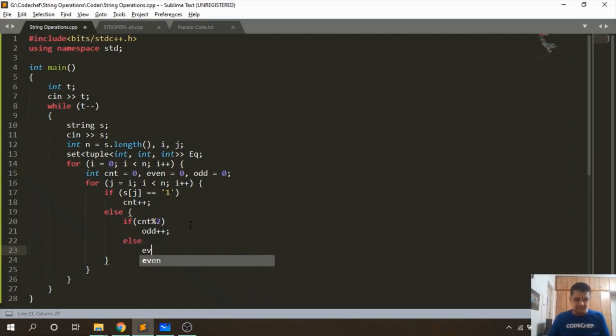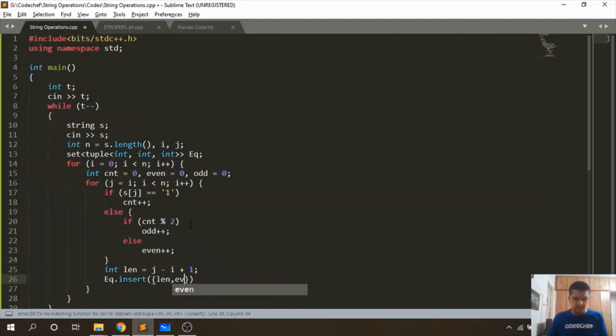Next, if the count is even, then we'll increment the even variable. Now at last, we will calculate the length. The length will be j minus i plus 1. So we will insert this into the set which we had declared earlier, that is eq. So eq dot insert length, comma, even, comma, odd.